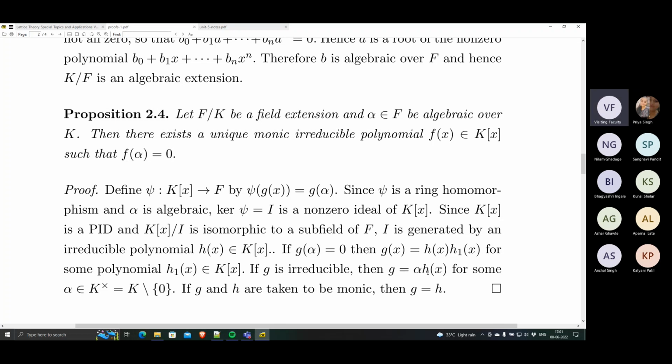Do you understand or do you want me to repeat this? Hello, do you understand? What is it?